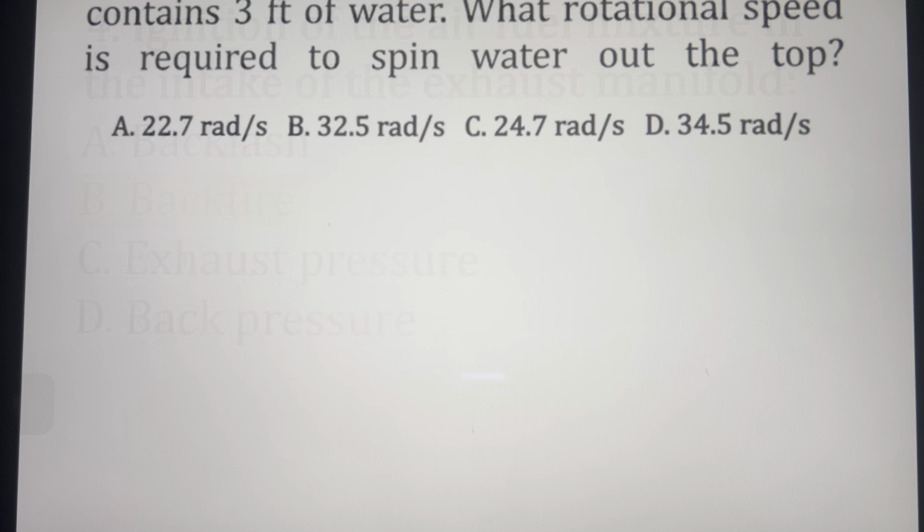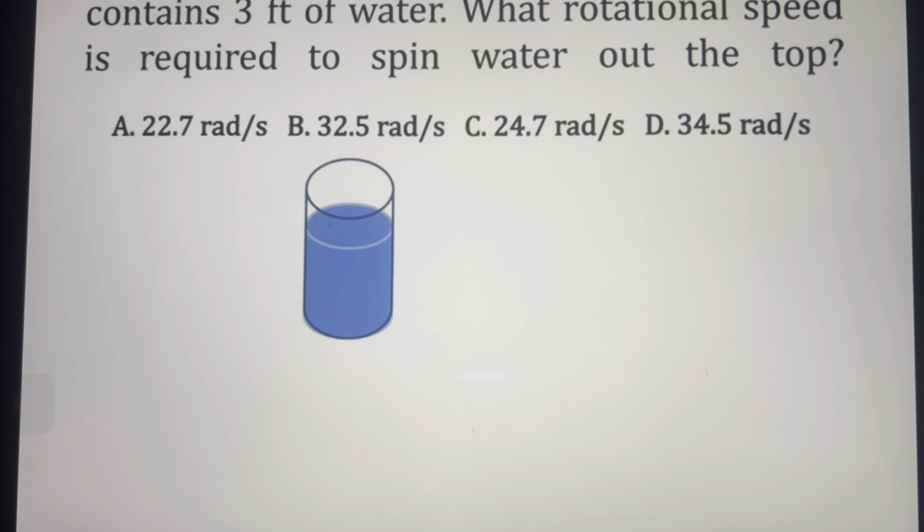backfire. A cylindrical 1-foot diameter, 4 feet high tank contains 3 feet of water. What rotational speed is required to spin water out the top? First, let's visualize our problem here. So we have a cylinder, 1 feet diameter, and a height of 4 feet, which contains water with a height of 3 feet. So that is our initial scenario. And then, the question here, what rotational speed is required to spin water out the top?